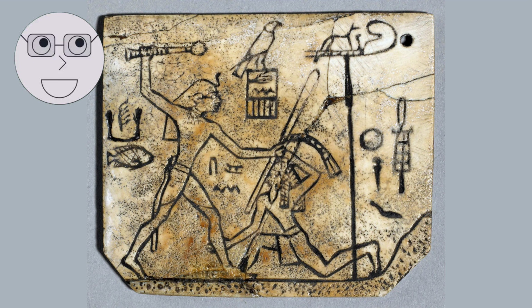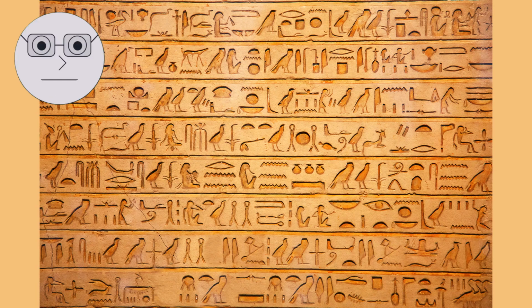By around 5000 BCE, the people of Egypt had developed a system of writing, known as hieroglyphics. This allowed them to record their history, beliefs, and daily life. Images of hieroglyphics and scribes.